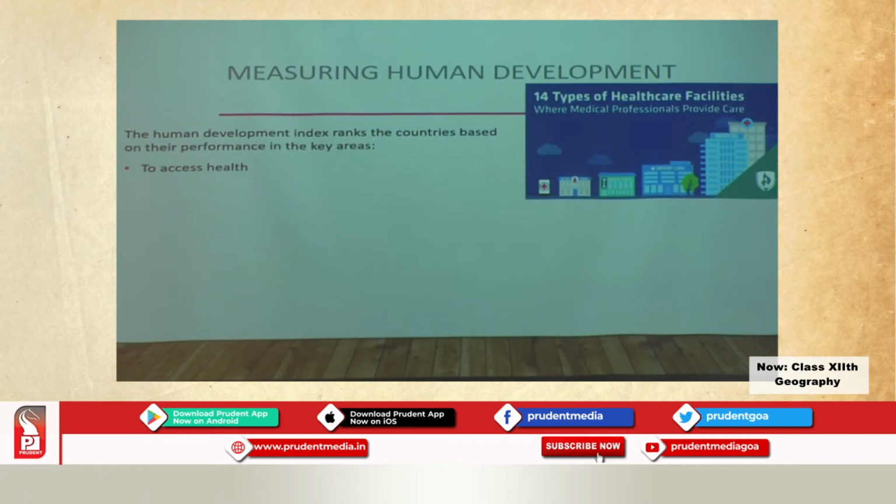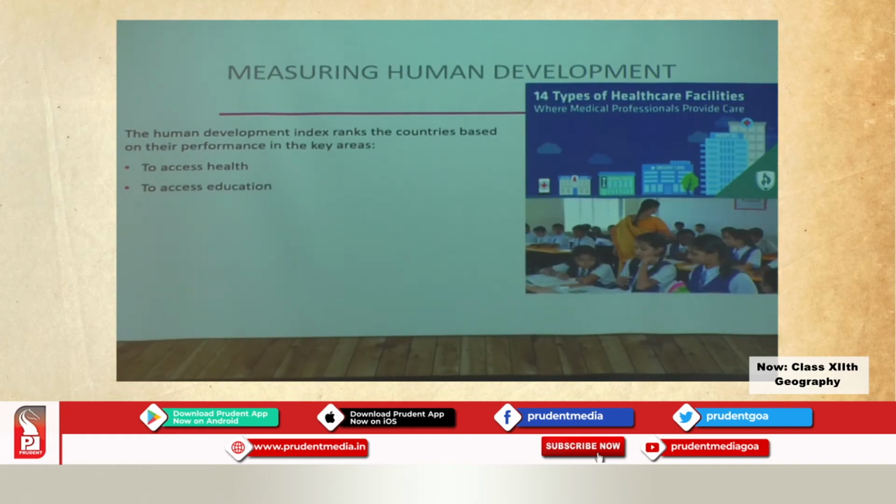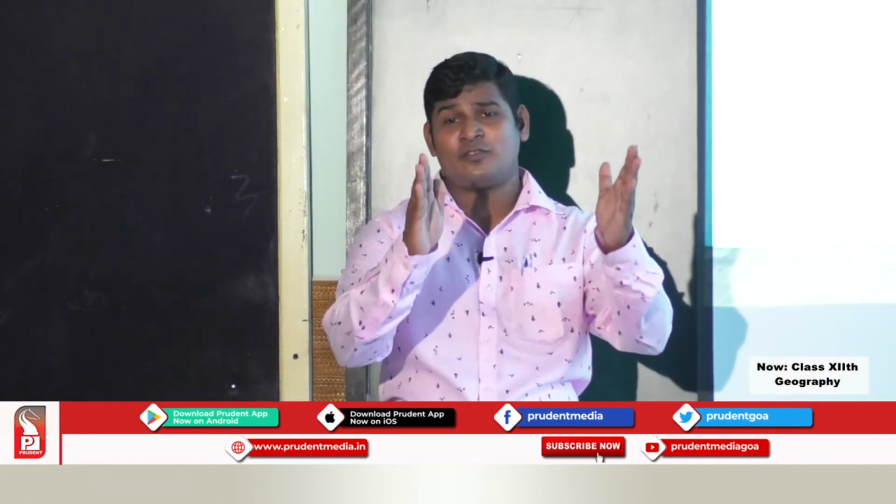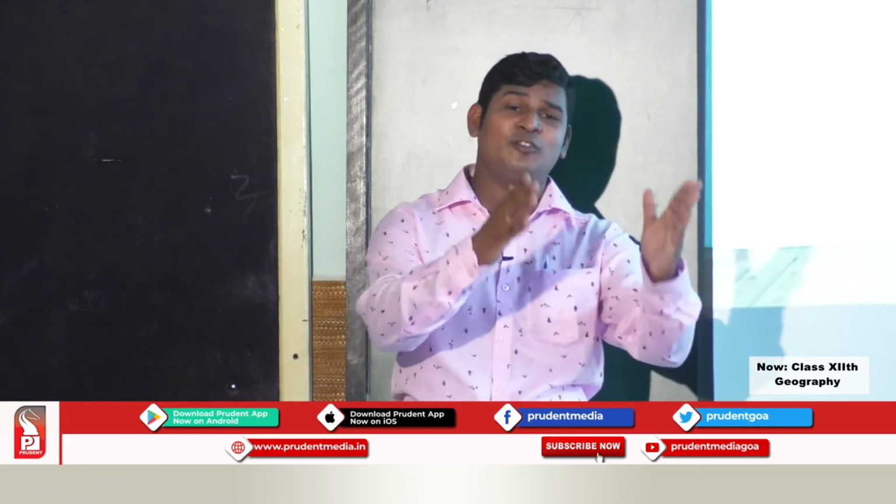These are the 3 key areas that you can see: healthcare, second, education as shown in the image, and the third one, access to resources, which is measured in terms of purchasing power in US dollars. You can see the symbol of that. The score is going to be between 0 and 1.